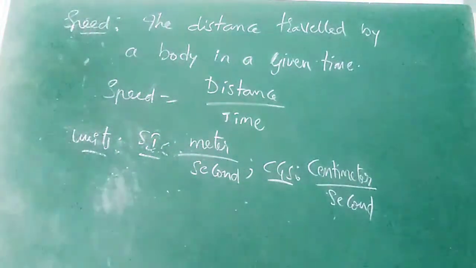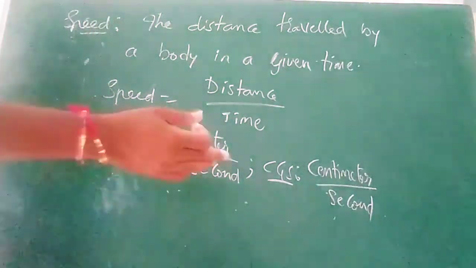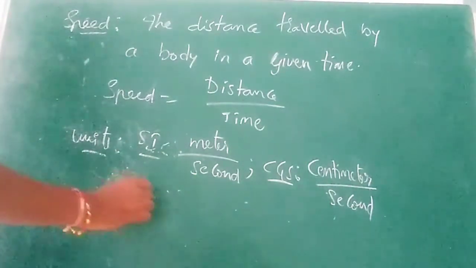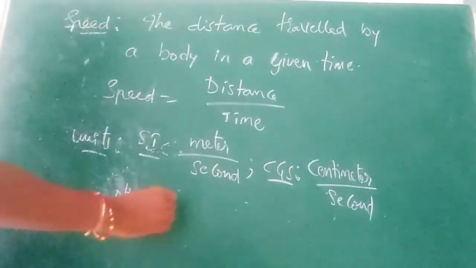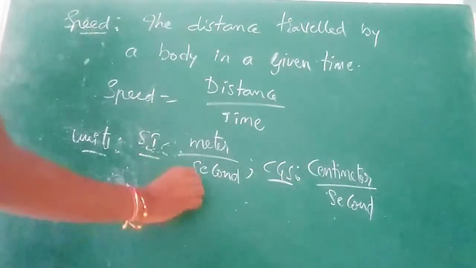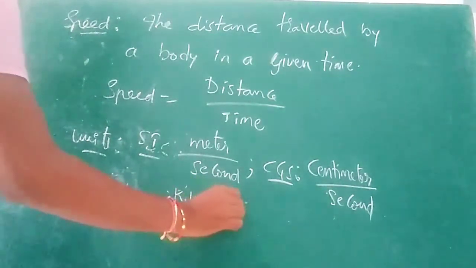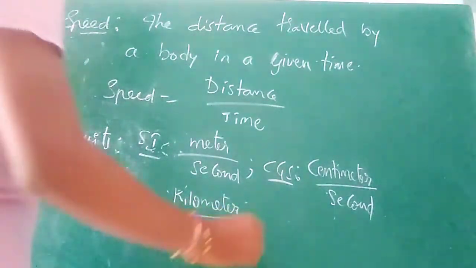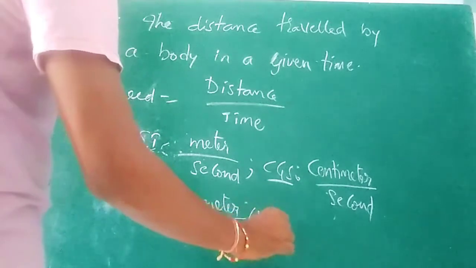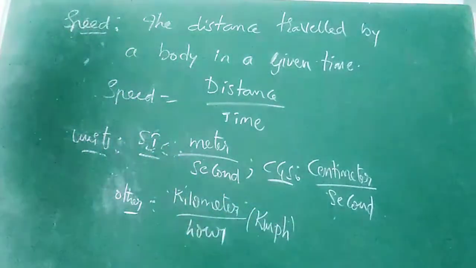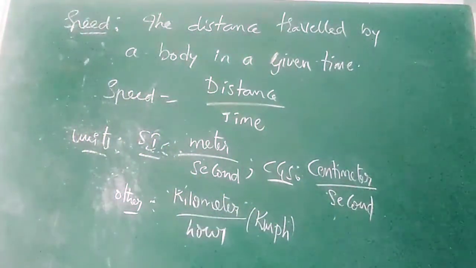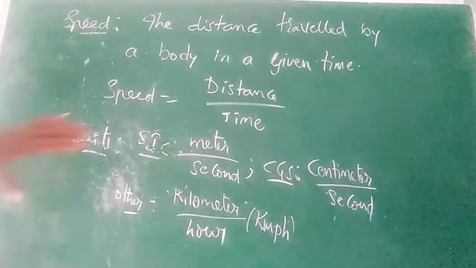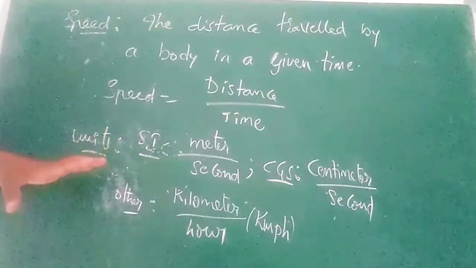But to do the problems, we will use other units also for speed. Another unit for distance is kilometer, and time is measured in hour. This is known as kmph, kilometer per hour. Very important to do the problems.